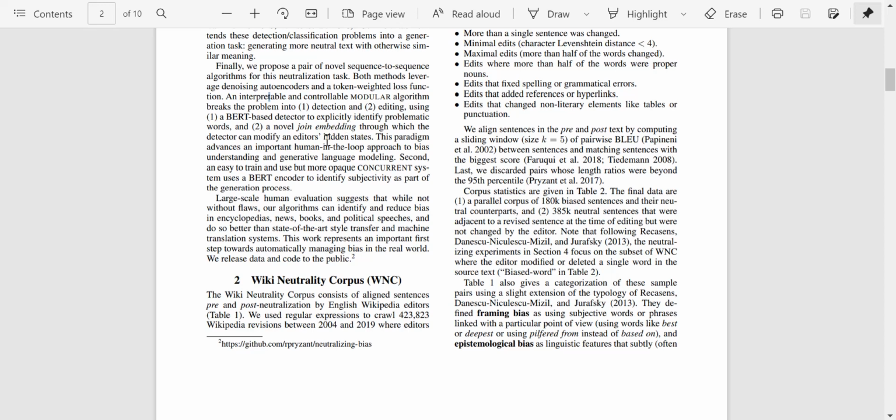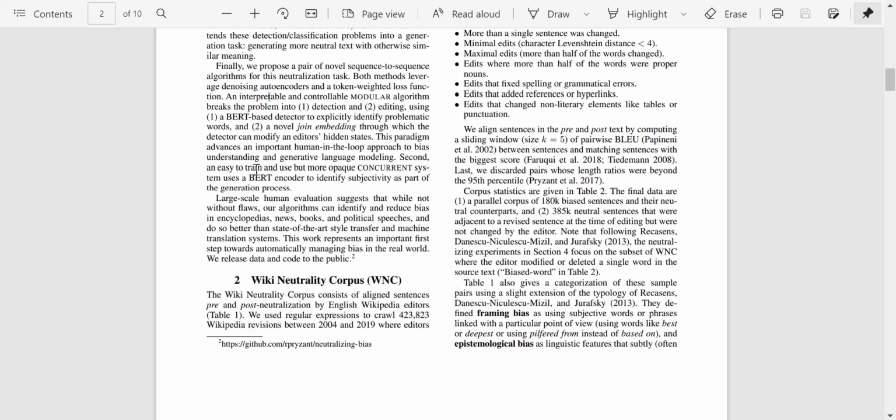If I had to break down the paper in just three phases, the first phase was data collection, the second phase was using the BERT-based detector to find the problematic words, and the third phase was using these novel joint embeddings through which they can change the sentences and remove the bias. Of course, this is a very gross oversimplification, but at a very high level, this is what the paper did. This paradigm advances an important human-in-the-loop approach to bias understanding and generative language modeling.